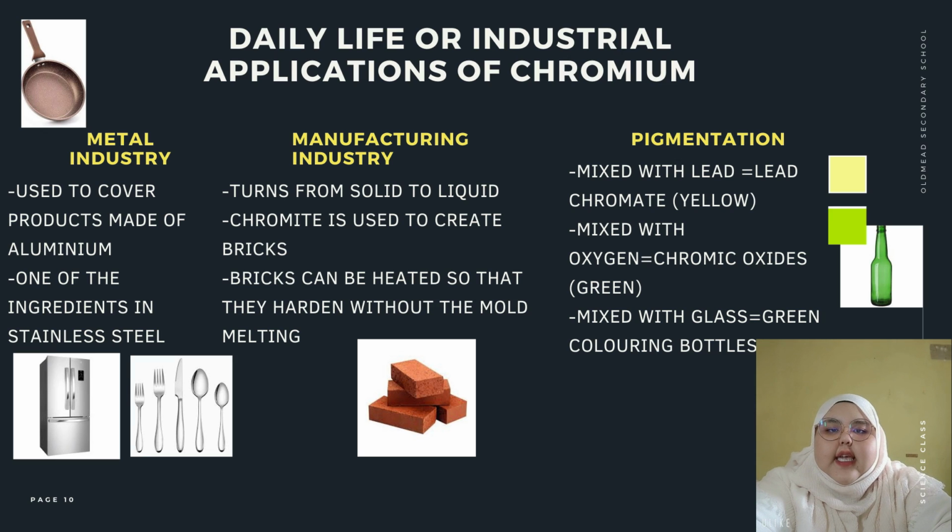Lastly, in the manufacturing industry, chromium has a high melting point, which means it can get very hot before it turns from a solid into a liquid. Because of this, chromite, which is a combination of iron, oxygen, and chromium, is used to make molds that are used to create bricks. The bricks can be heated so that they harden without the mold melting because of chromium's high melting point.